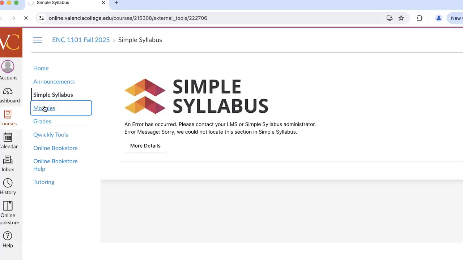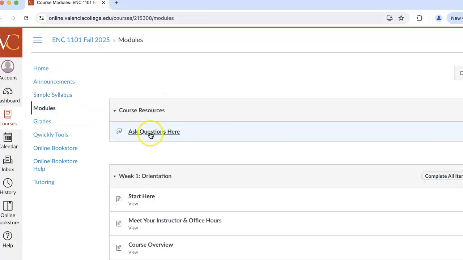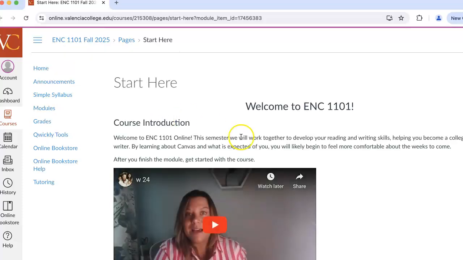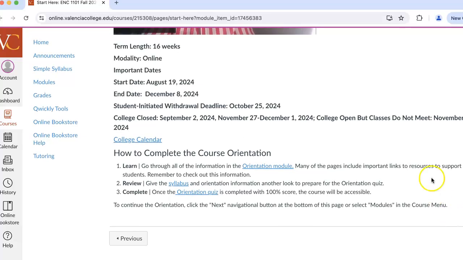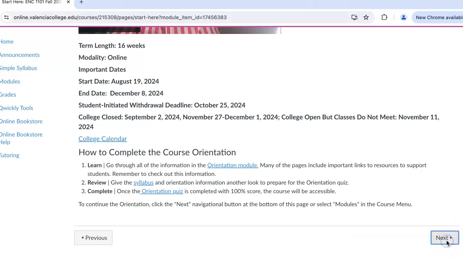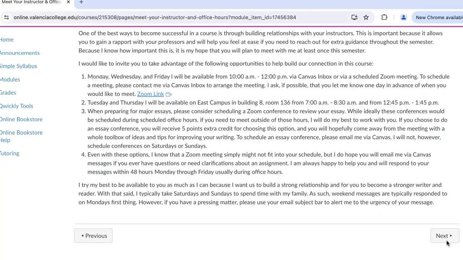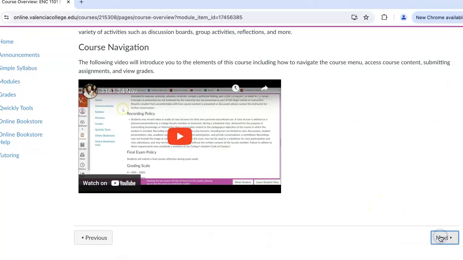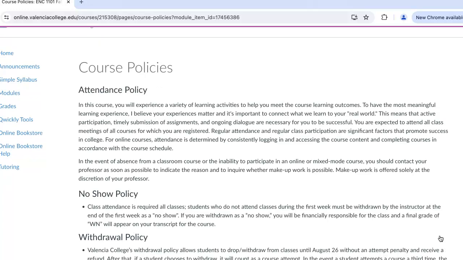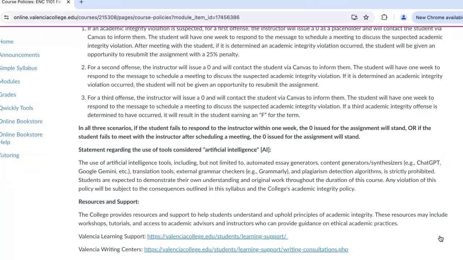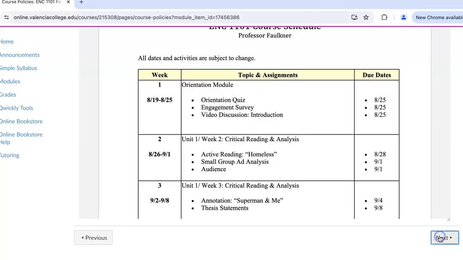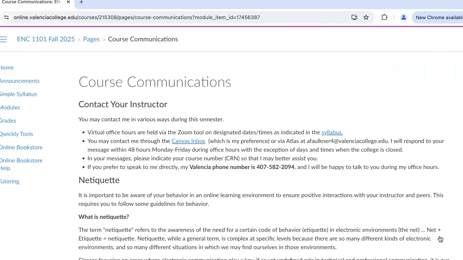Then if you go into modules, that's where you're really going to get started. You will start in the Start Here module by clicking the first page. You'll notice you don't have access to the entirety of the module until you've read a page. So you'll need to read each page in order to gain access to the next page and to get through the assignments. In order to move on to your week 2 module, you'll need to complete the assignments for that to open up for you. The week 2 module is already open though, so as soon as you make it through all of the week 1 module items, you should be able to get there.